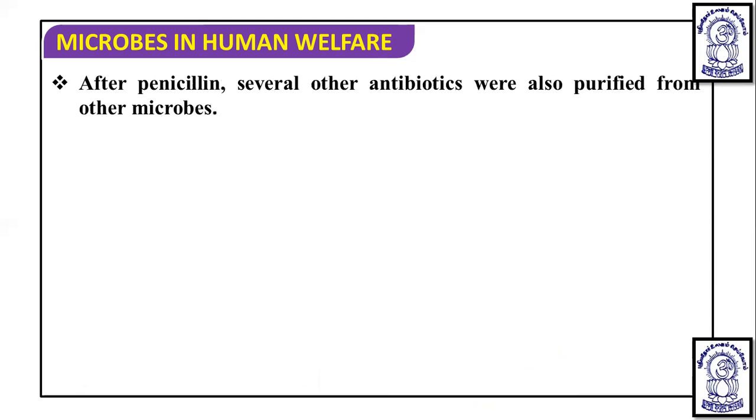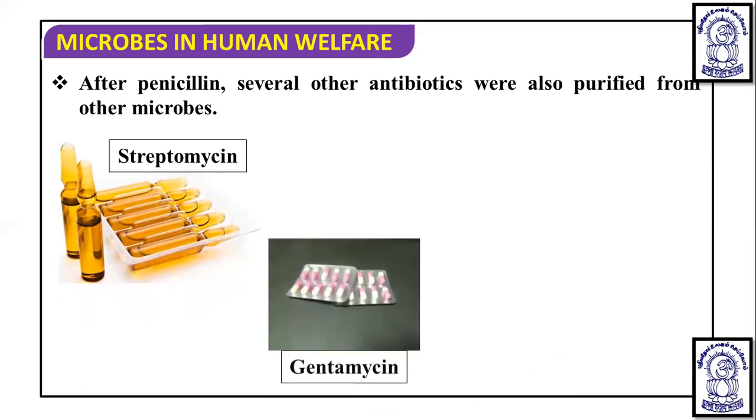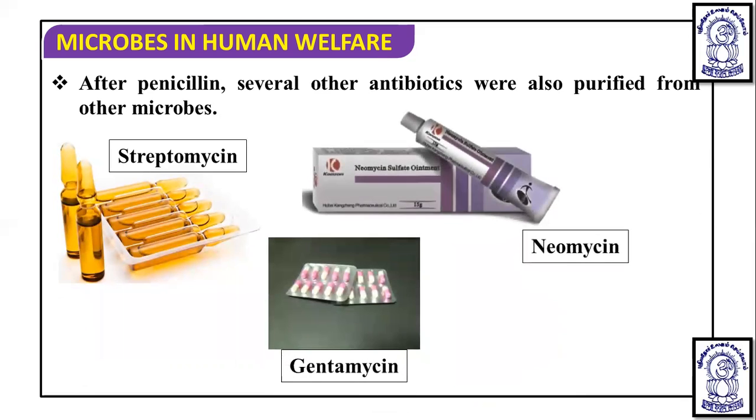Now after penicillin, several other antibiotics were also purified from other microbes. Several antibiotics have been discovered, and among these are streptomycin, gentamicin, and neomycin. Such antibiotics are there.